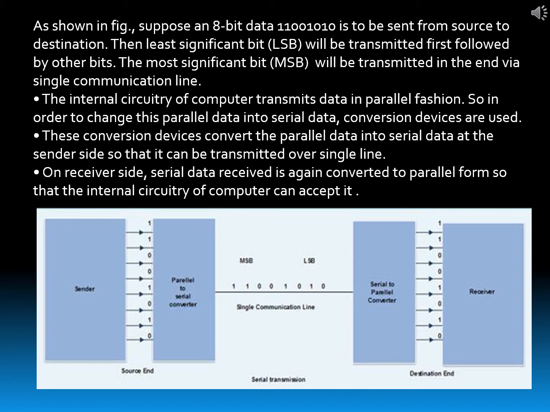The internal circuitry of a computer transmits data in parallel fashion. So, in order to change the parallel data into serial data, conversion devices are used. These conversion devices convert the parallel data into serial data at the sender side so that it can be transmitted over a single line. On the receiver side, the serial data received is again converted to parallel form so that the internal circuitry of the computer can accept it.